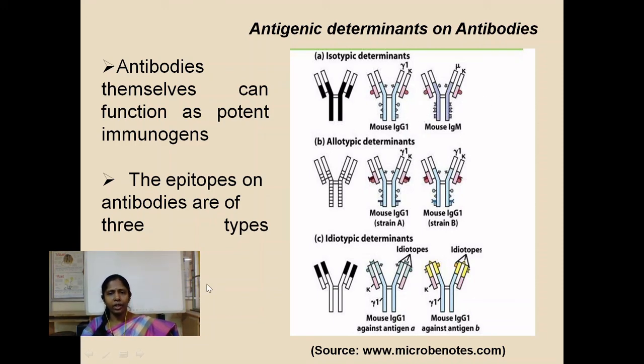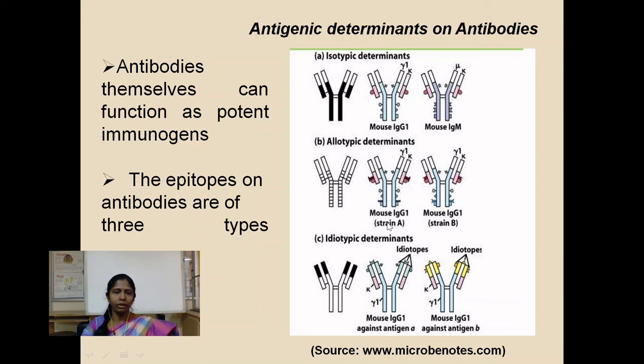Now coming to the third set of antigenic determinants on antibodies, they are called idiotypic determinants. Idiotypic determinants arise due to the amino acid sequences lying in the variable region of the antibodies, whereas the other two were in the constant region.